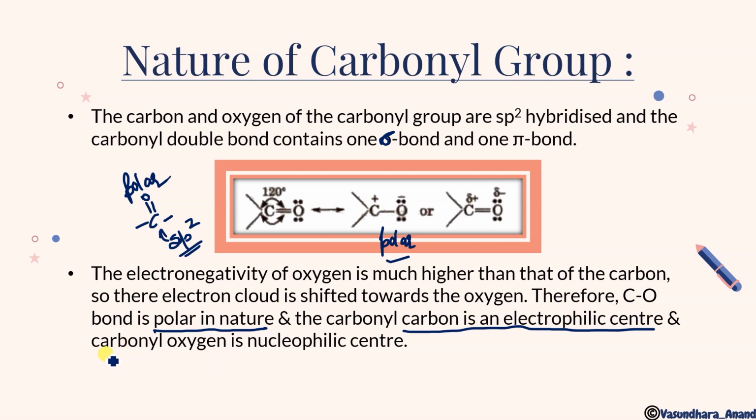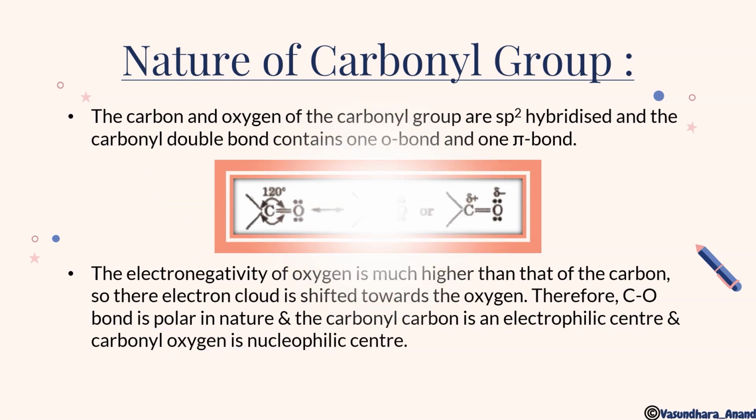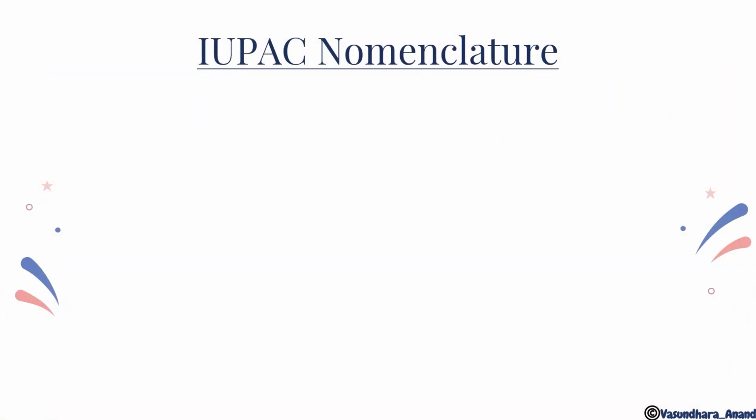And the carbonyl oxygen is a nucleophilic center, that means the electrophile is going to come on this part, so it is considered a nucleophilic center. Clear?